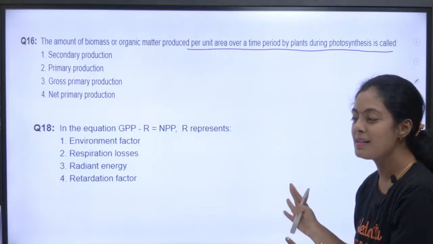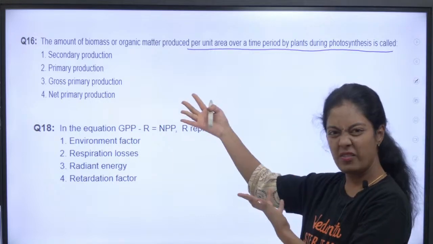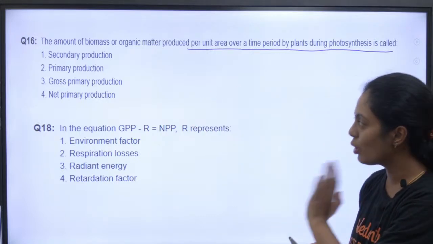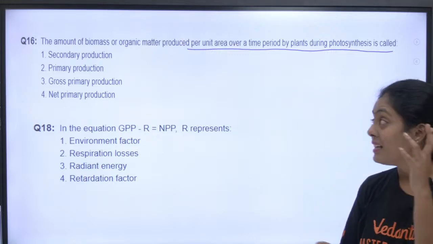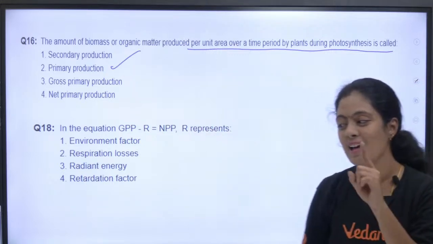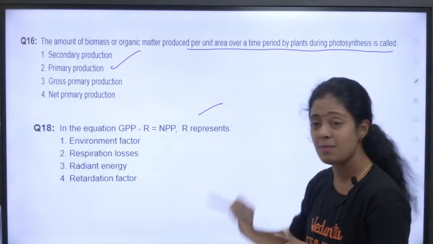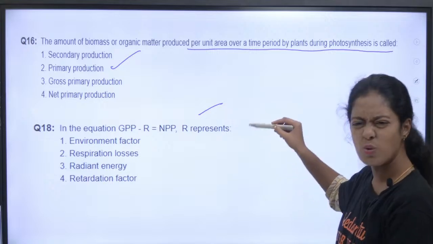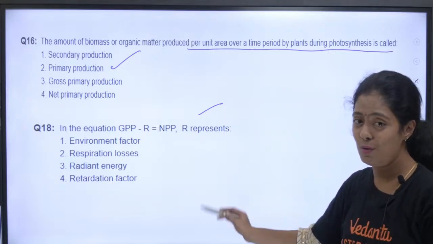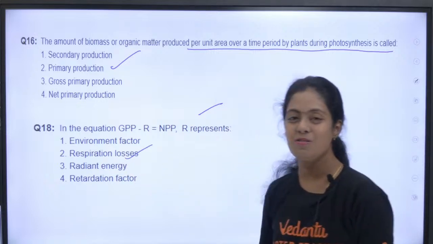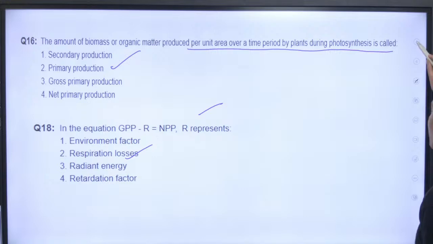Tell me, what is the answer? Secondary productivity, primary productivity, gross primary productivity, net primary productivity. The answer is primary productivity. Many people get confused. See, this question has been repeated twice. It was asked in 2023, and I think in 2017 or 18. Two times it is repeated. By now all of you know the answer. It is respiratory loss. That's it. This chapter is done. You can answer any question that is asked from here.